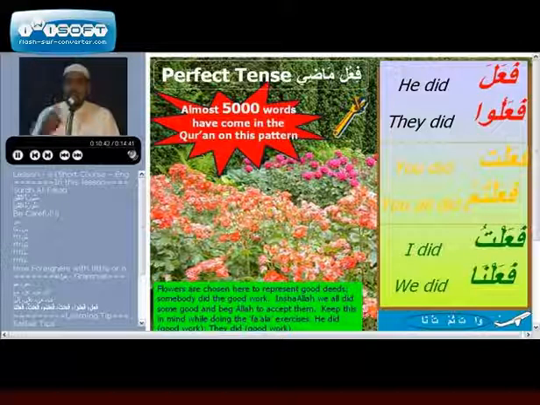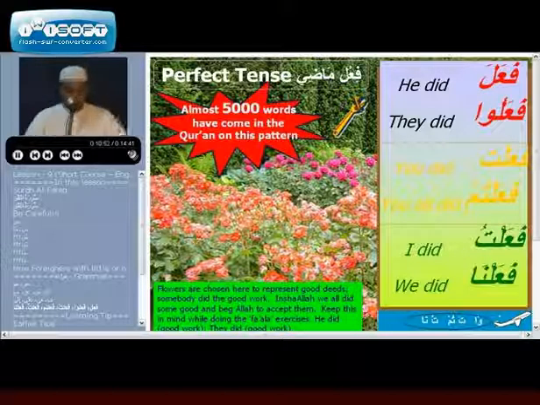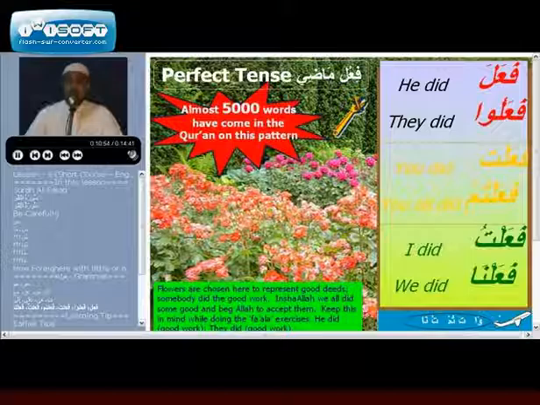And lastly, repeat with me. Fa'ala, fa'alu. Fa'alta, fa'altum. Fa'altu, fa'alna. Fa'ala, fa'alu. Fa'alta, fa'altum. Fa'altu, fa'alna.